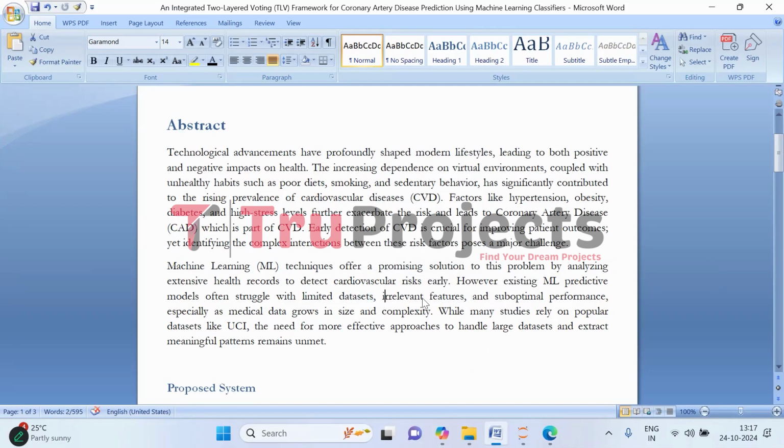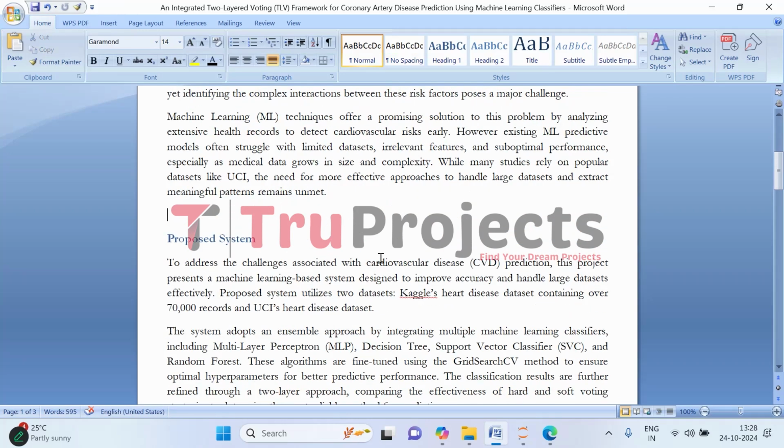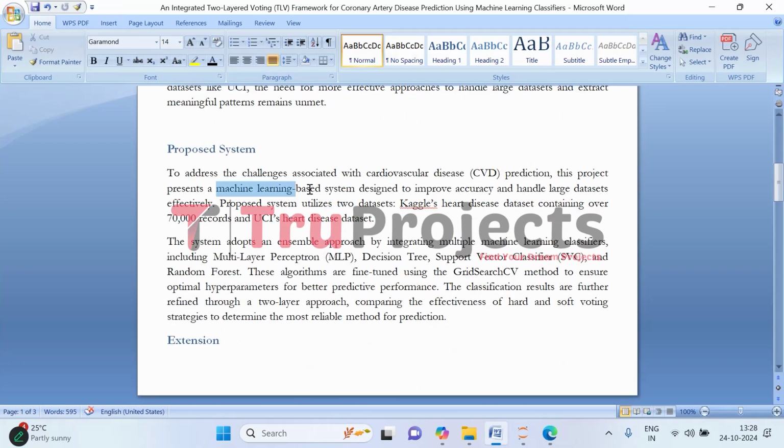Coming to irrelevant features, we must pick the most important data points to improve model accuracy, which the old machine learning models were unable to do. Also, fine tuning the models is important for accurate prediction. To address all these challenges, in this project we are introducing machine learning based models focusing on improving accuracy and handling large data sets. Here we are using two main data sets: the Kaggle heart disease data set containing 70,000 records, and the UCI data set.